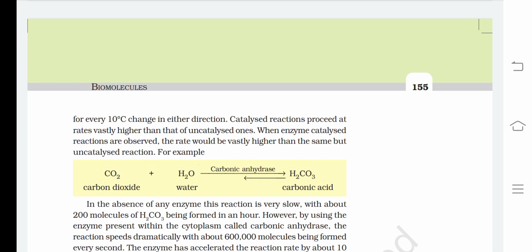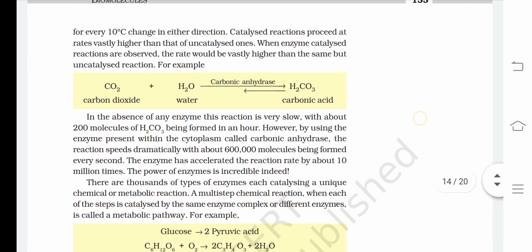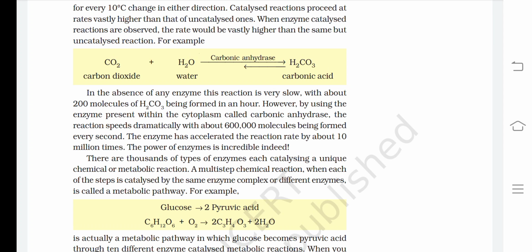For example, CO2 plus water forms carbonic acid, and could be an irreversible form through the enzyme carbonic anhydrase. Now, in the absence of any enzyme, this reaction is very slow, with about 200 molecules of H2CO3 being formed in an hour.